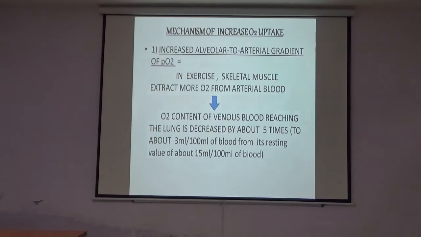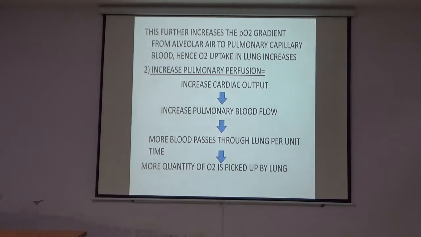That's why the venous blood reaching the right side of the heart has a decreased amount of oxygen. This further increases the partial pressure of O2 gradient from alveolar air to pulmonary capillary blood. Hence, oxygen uptake in the lung increases. Second is increased pulmonary perfusion.